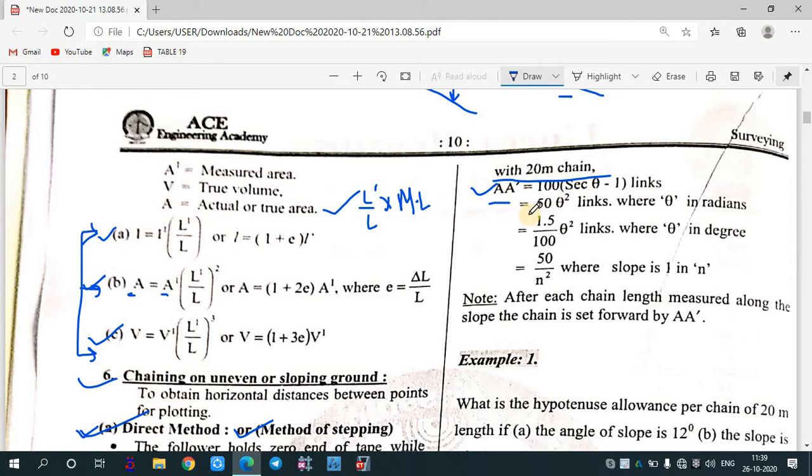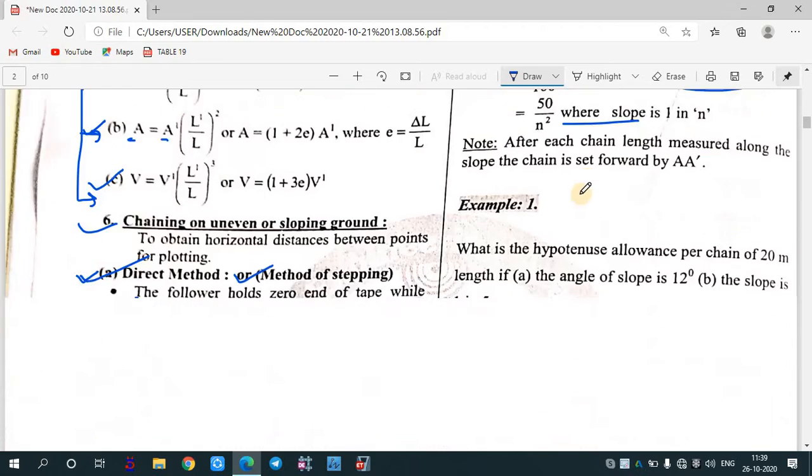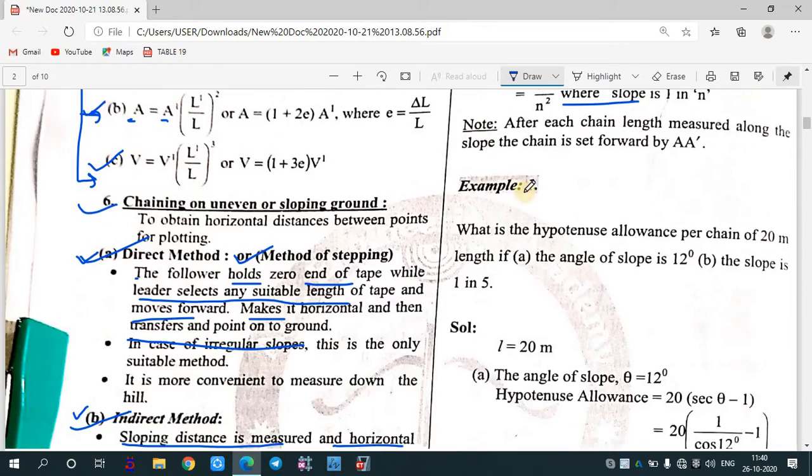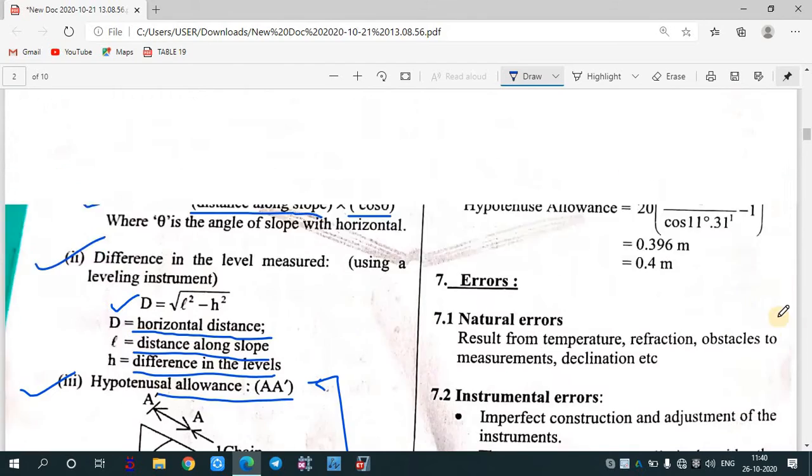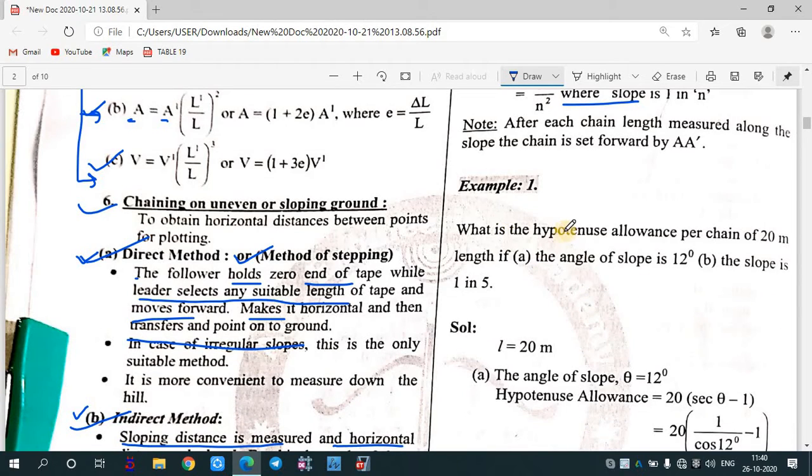So 50 into theta square is your length, where theta is in radians. Now, 1.5 by 100 theta square into length, where theta is in degrees, or 50 by n square, where the slope is 1 in n. You can use this formula to calculate hypotenuse allowance, but this is not that important because it is not normally asked in the paper. So we'll leave this.